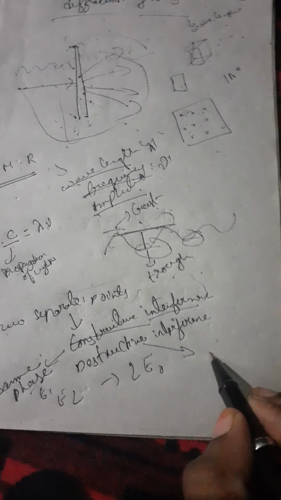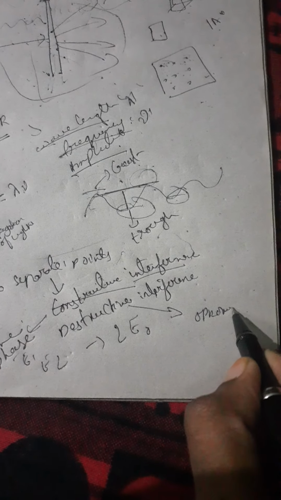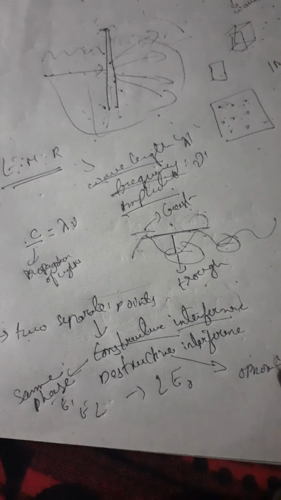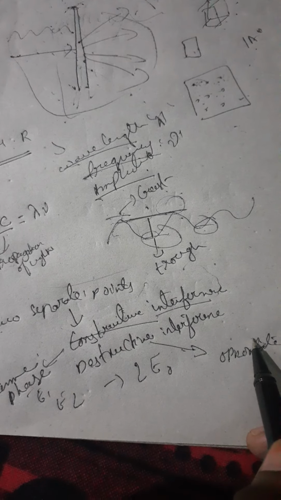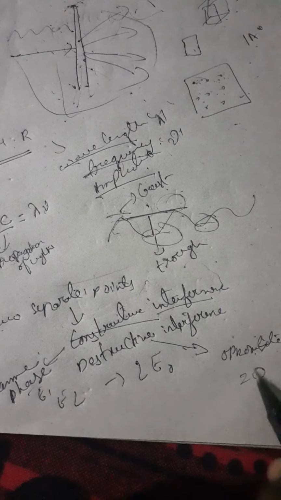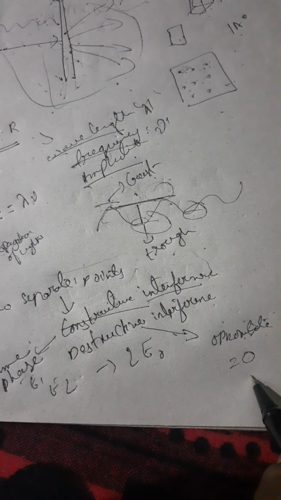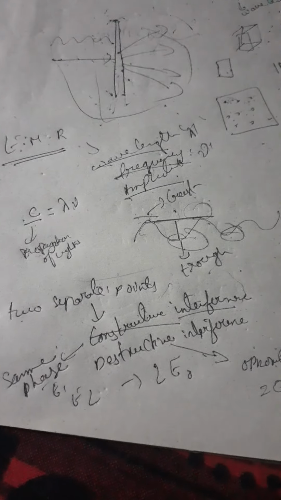Destructive interference is the opposite: the waves are not in the same phase. They cancel and the resultant amplitude is 0. To know Bragg's equation, we should know constructive and destructive interference.